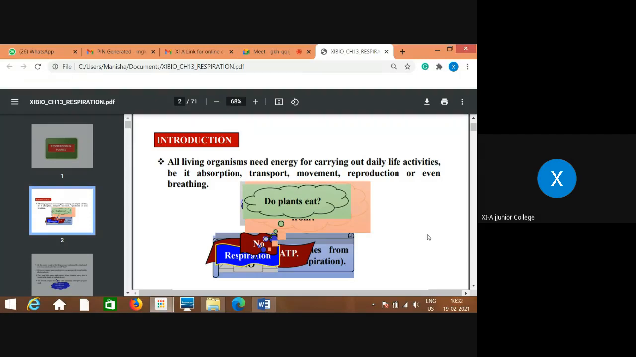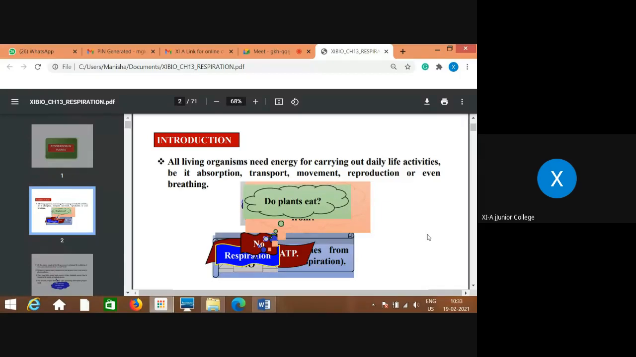So what are we, human beings, aerobes or anaerobes? Aerobes, yes, we require oxygen. Some of the microorganisms are anaerobic, but most of the organisms are aerobic. So the respiration which they show is called aerobic respiration.